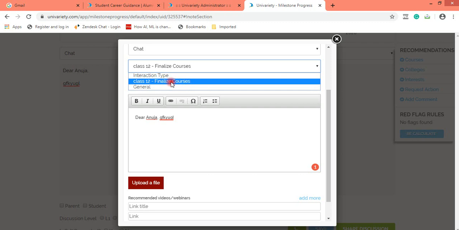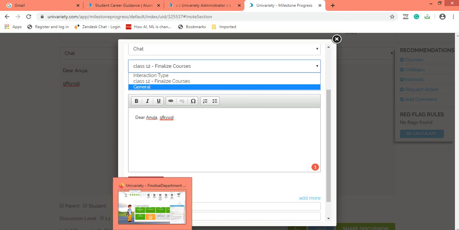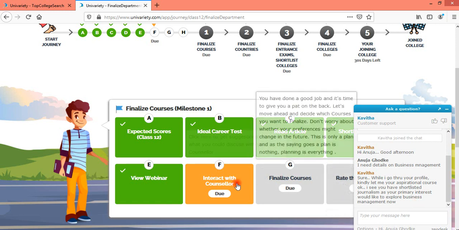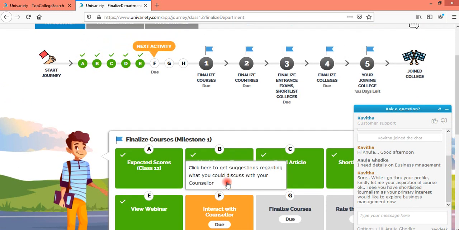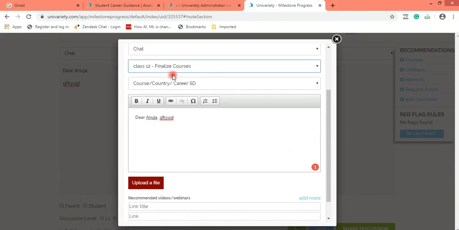So counselors, there can be cases where you can see this interaction type visible. There can be cases where you would just see general, and not see any interaction type. This happens because of the choice of the chat button. If the student clicks on the chat button through the ideal career journey, then this portion would be visible to you.